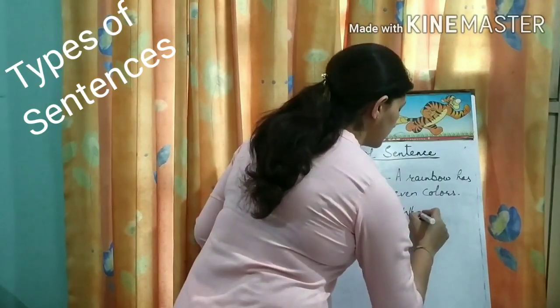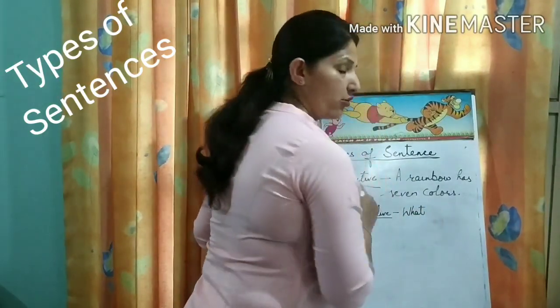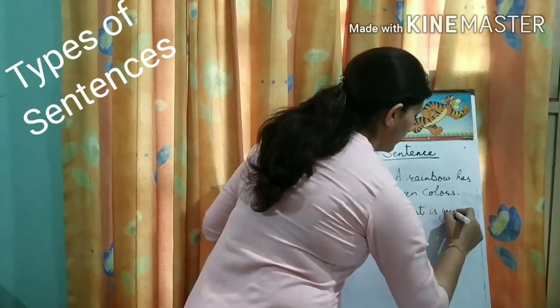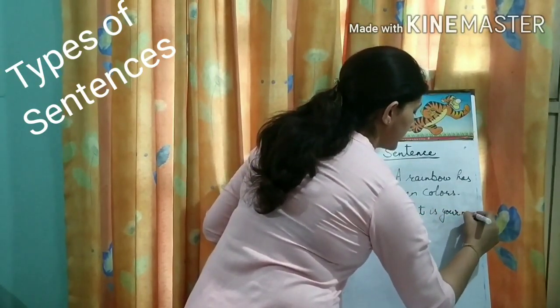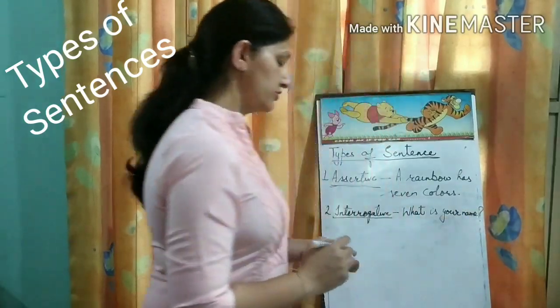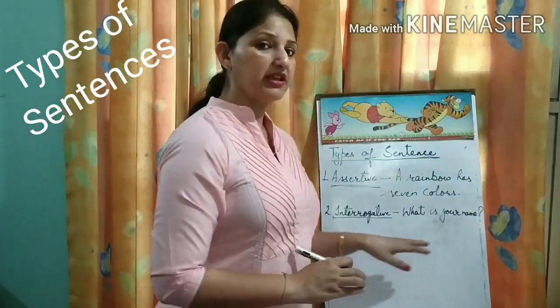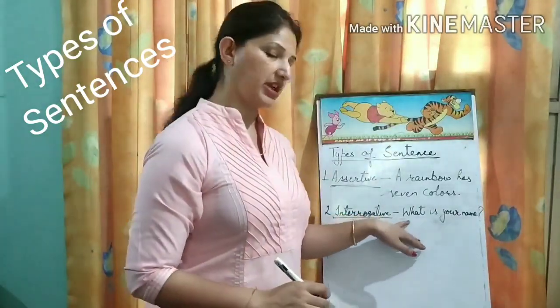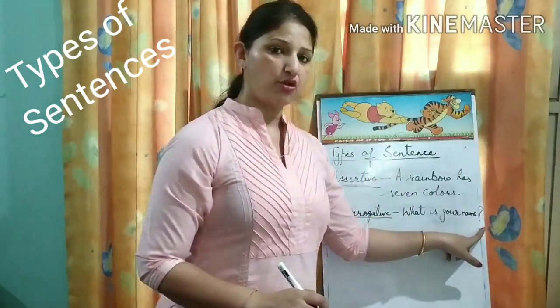It starts with the question word, and it always ends with a question mark. So this is an interrogative sentence in which we ask questions. It also starts with a capital letter, but it ends with a question mark.